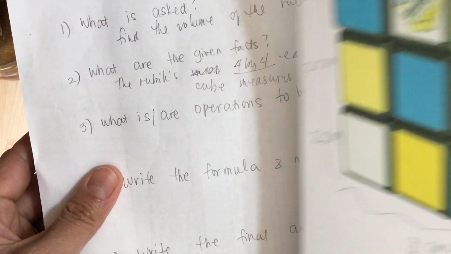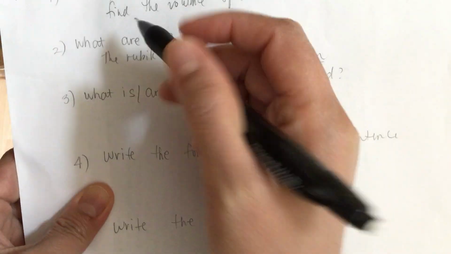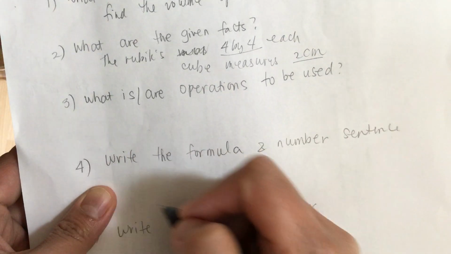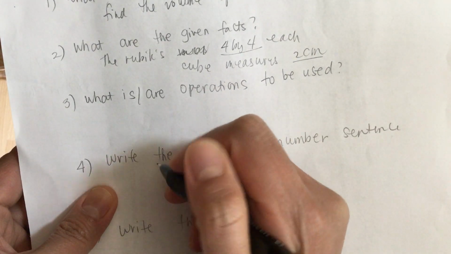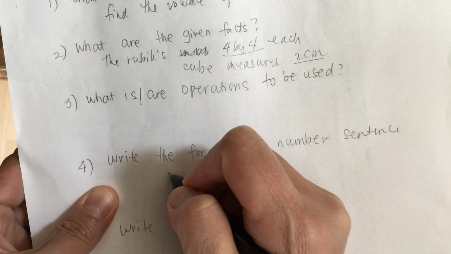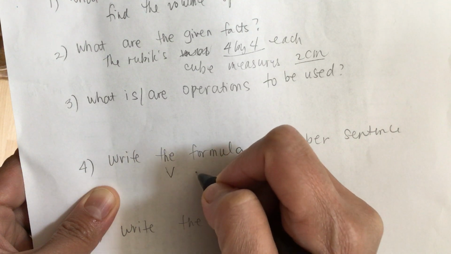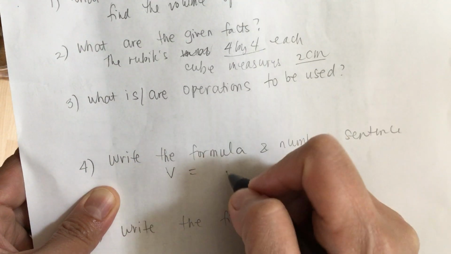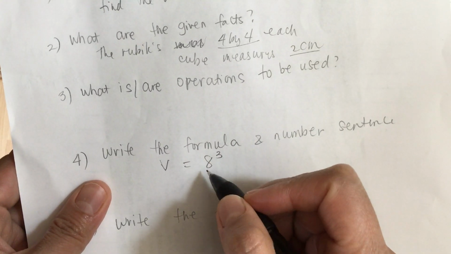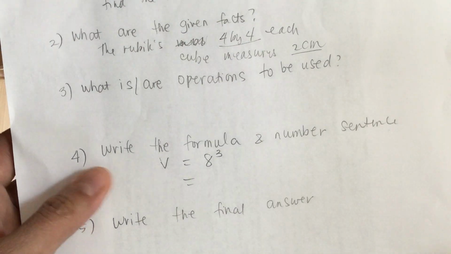So we write the formula, and then we use the formula for the volume. Volume is equal to 8 cubed.